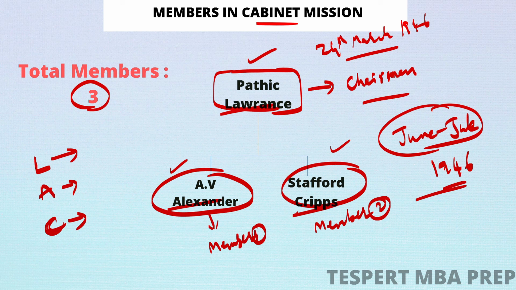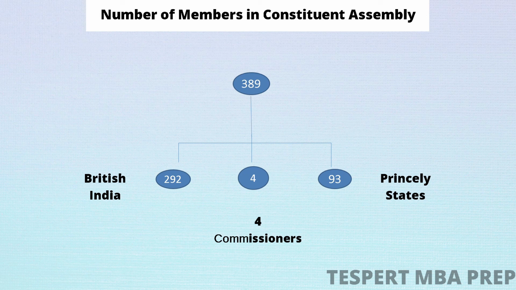All right. Now we shall discuss the members of the Constituent Assembly. After the election, who were the members? Now there were 389 members, right?